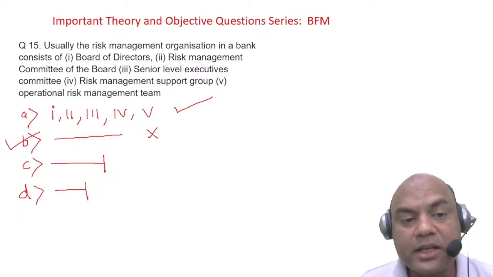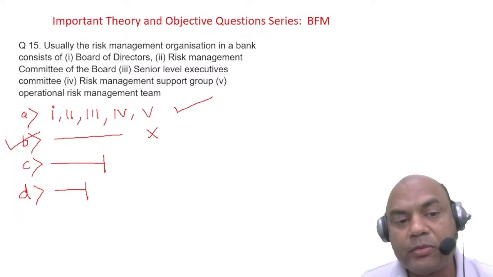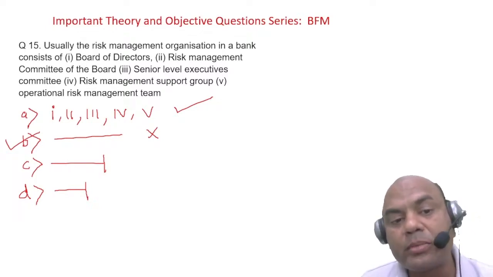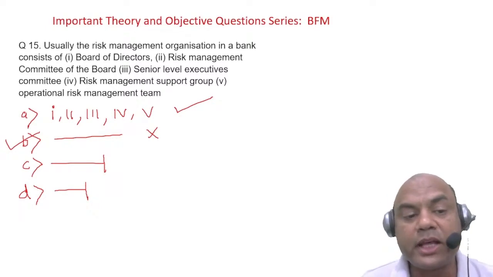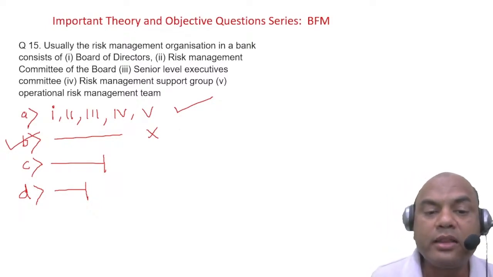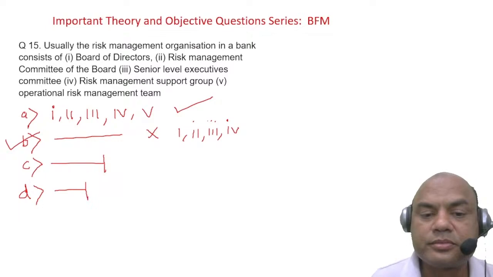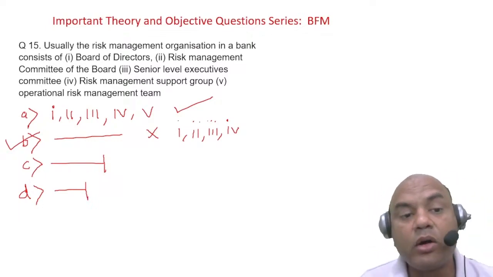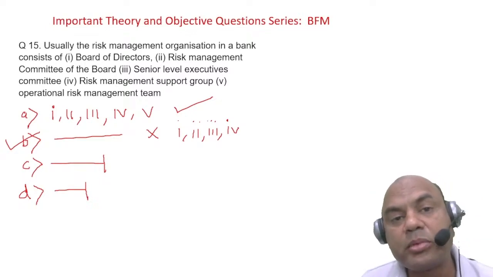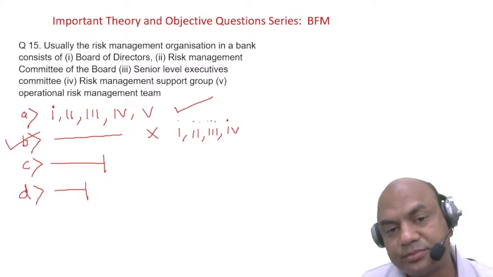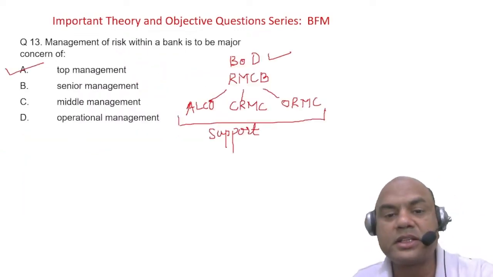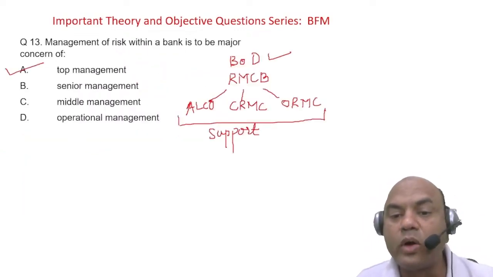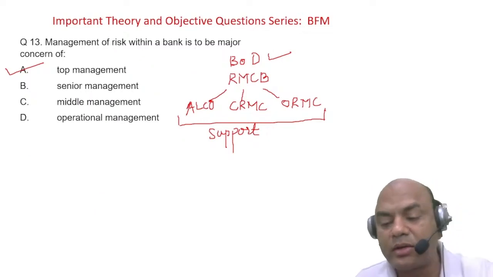So this operational risk management team or group will be a part of these 4 only. You need not mention it separately. So that's why the answer is B: 1, 2, 3 and 4. Got it, everyone? Remember, operational risk management team need not be mentioned separately in this sequence. See this: ALCO, CRMC, ORMC is a part of the senior level or the support group.